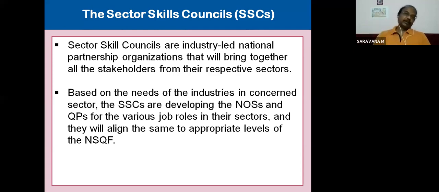Welding is a job. And what metal he has to use, what rod he has to use, which equipment he has to use, all of these are specific learning outcomes. So occupational standards are those specific learning outcomes. The qualification pack is welder.